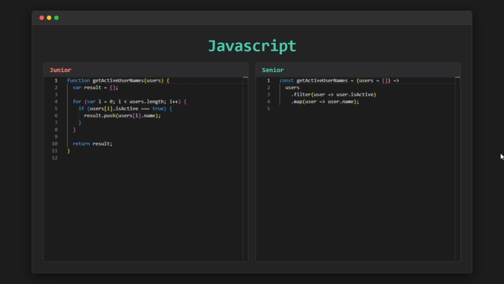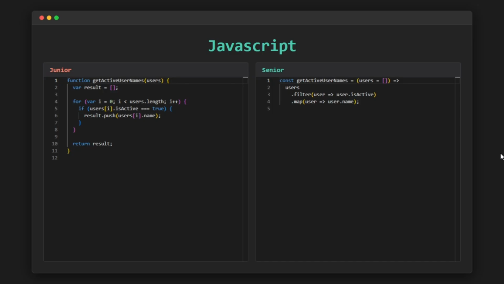Everything is explicitly controlled: the for loop, the if condition, and the manual push into a new array. Another advantage is that this code is easy to debug. When something goes wrong, a junior developer can step through each iteration, inspect the data, and understand exactly what happens at every step. However, from a senior developer's point of view, several limitations start to appear.